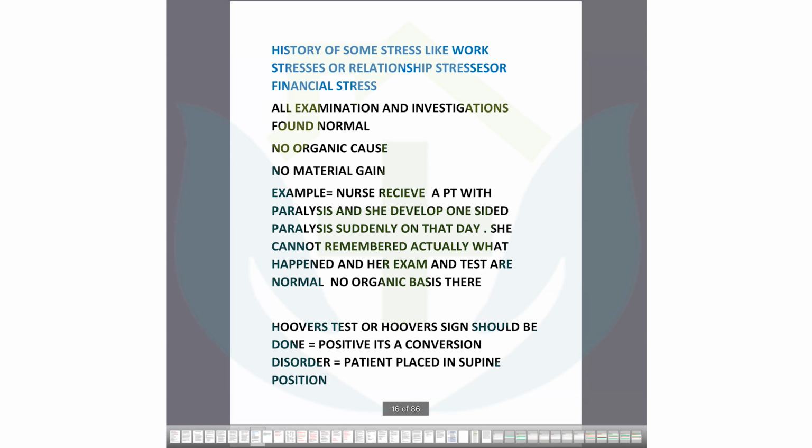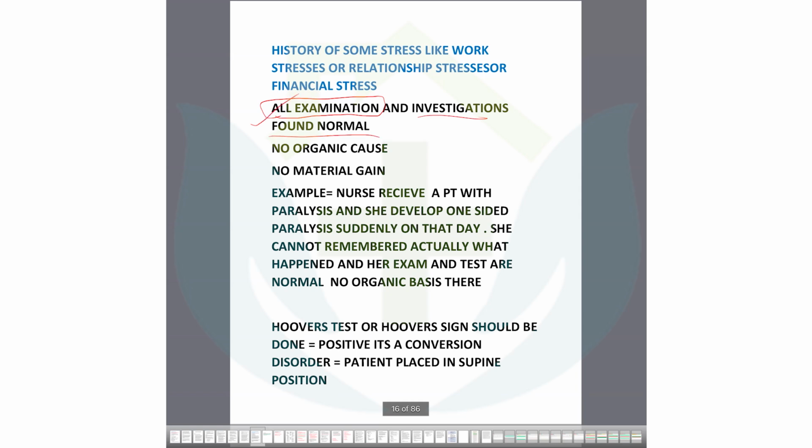I will show you the scenario. The history of some stress like work stress, relationship stress, financial stress. Stress is over there. All examination and investigations are sometimes found normal, sometimes on examination they find there is some loss of muscle power, but maximum time the investigation would be normal.